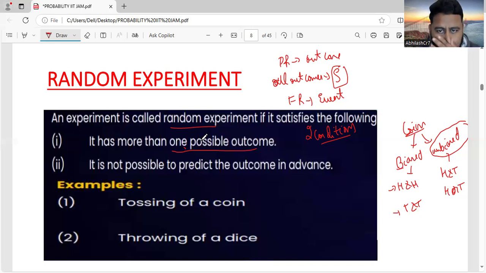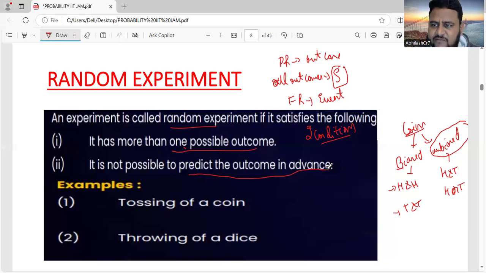Now, the first condition was having more than one possible outcome. The other condition is that it is not possible to predict the outcome in advance. We can't predict the outcome with 100% certainty. When you talk about a biased coin, suppose a coin has head on both sides. Here we can definitely say, if you throw the coin, you will get head always. That is, you can definitely predict the outcome.